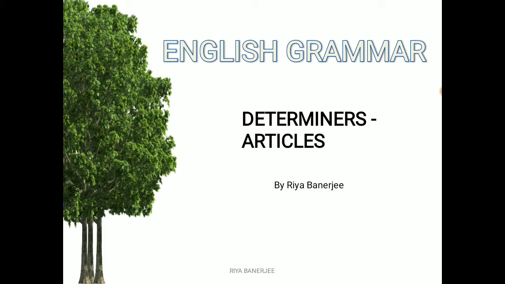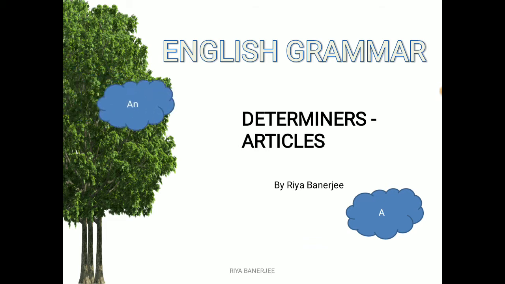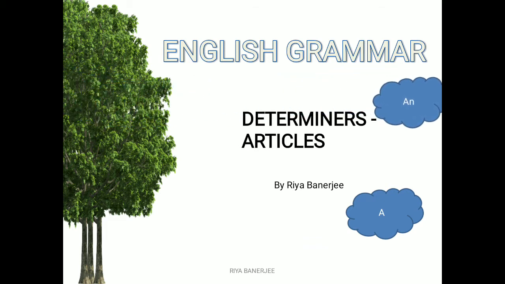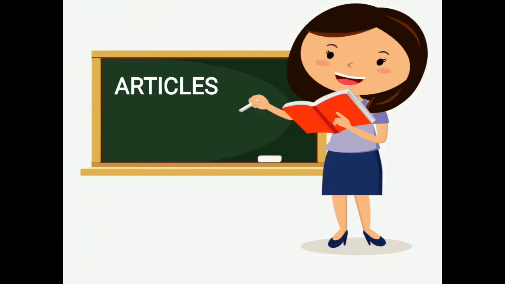Today I have a very interesting topic for you, that is the determiners. And the topic that we are focusing on within the determiners is the articles. Yes, you are right. Articles means a, an, and the. So let's begin.